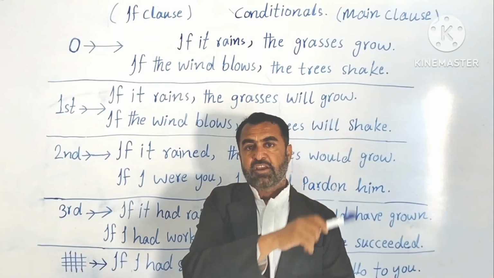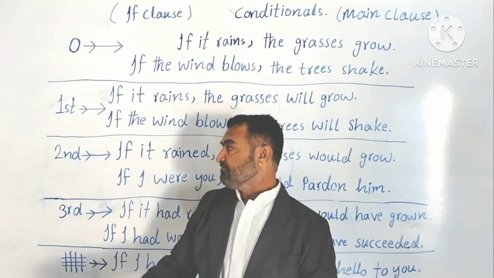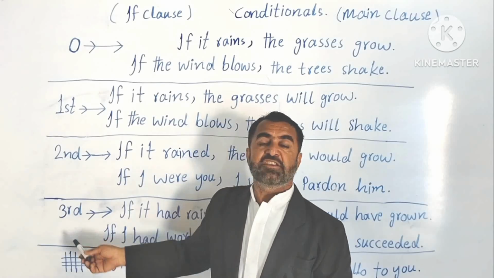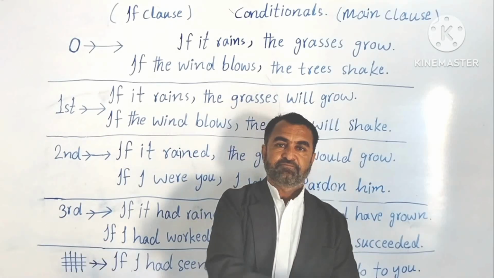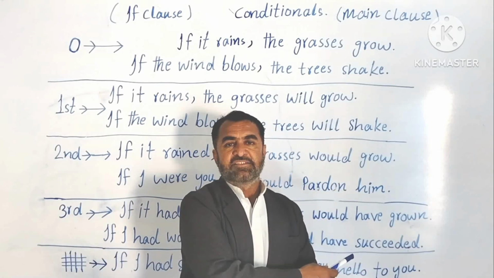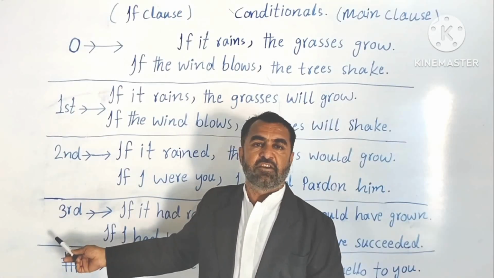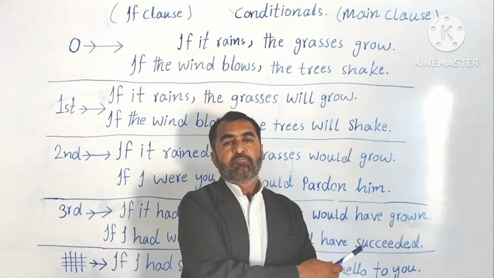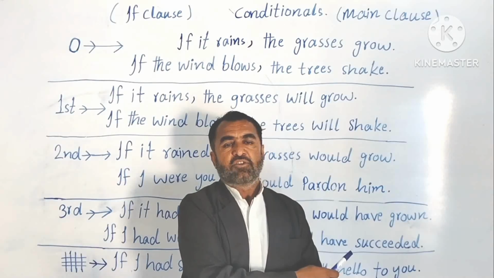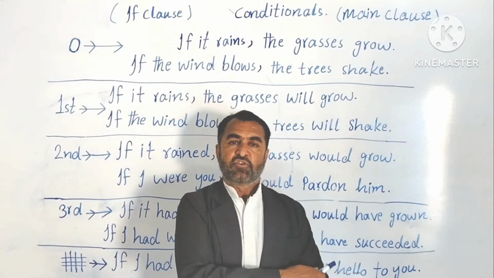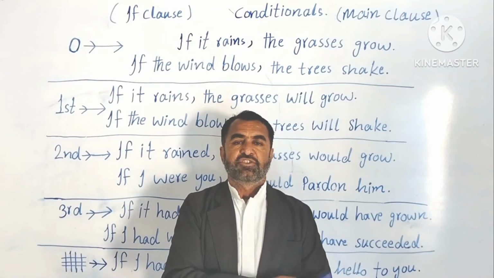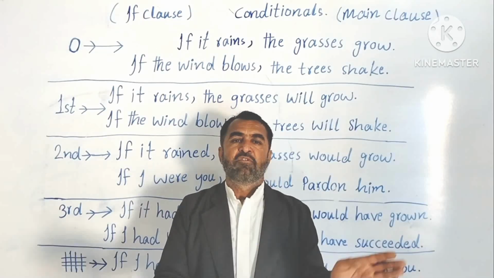Correct. These are stationary, not moving anywhere. Third conditionals, past perfect in the if clause and present perfect with would in the main clause. Understood? So these are stationary, not moving anywhere.